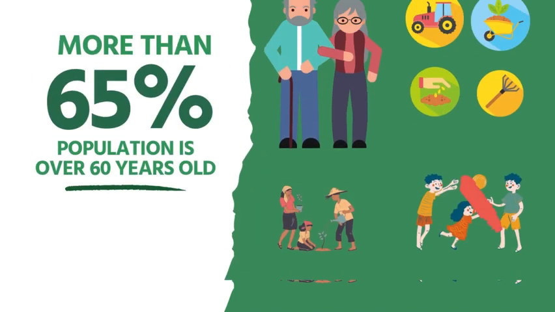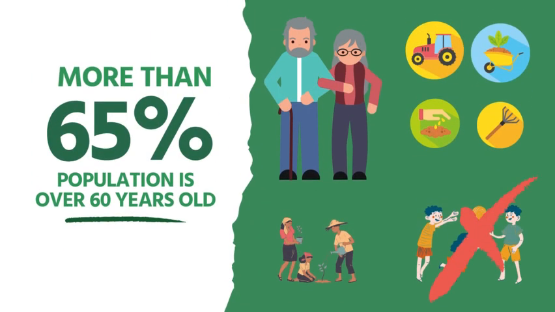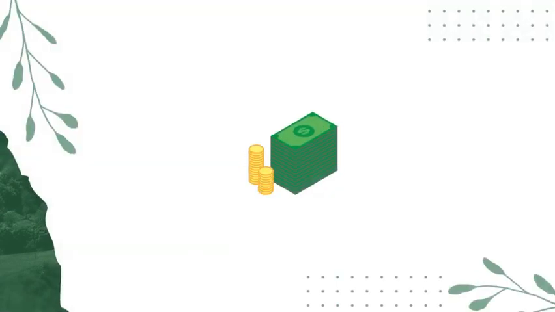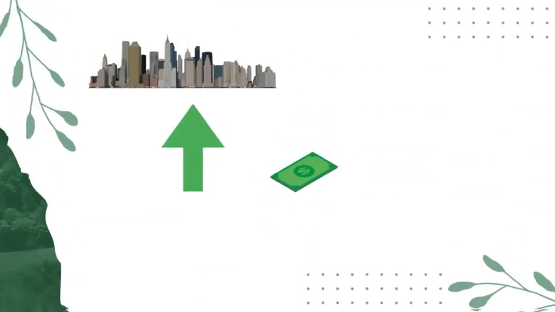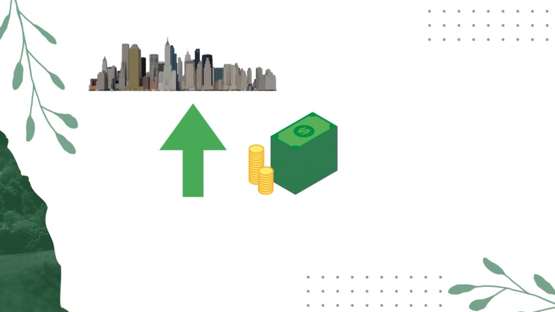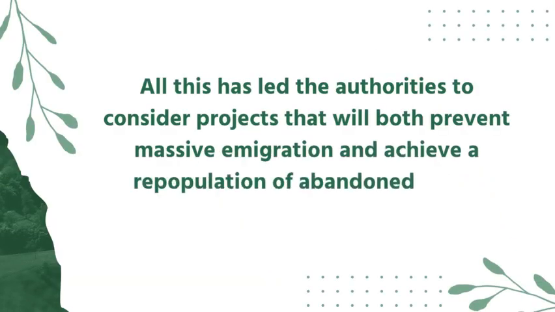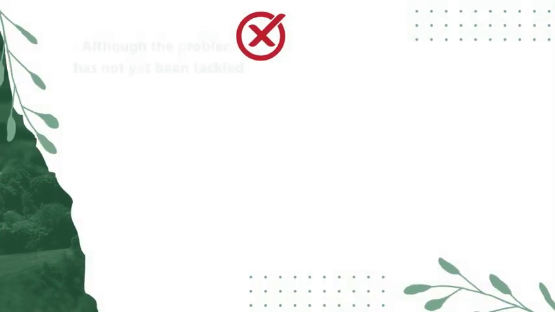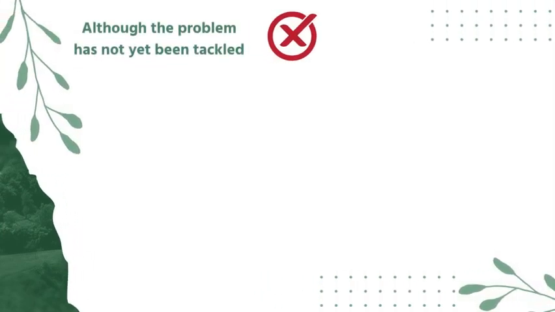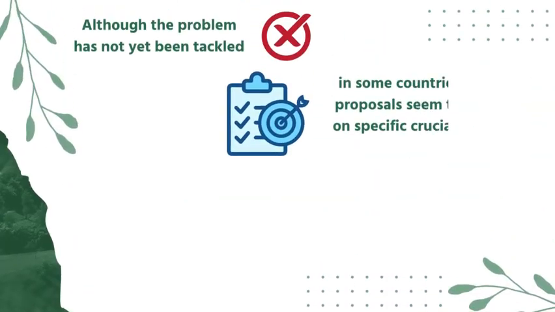On the other hand, we also have consequences that impact the urban environment. For instance, demands for housing which leads to an increase in rents. This means that the cost of living is higher than rural areas. All this has led authorities to consider projects that will both prevent massive emigration and achieve a repopulation of abandoned areas. Although the problem has not yet been tackled, it seems to have slowed down in some countries.